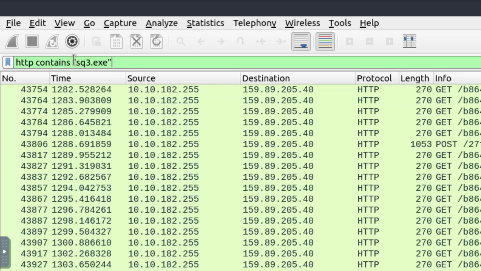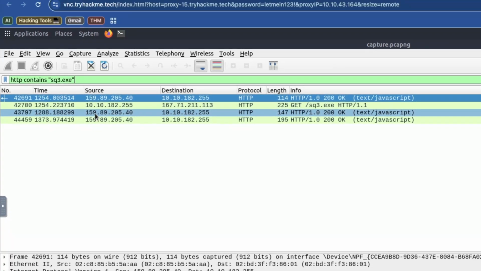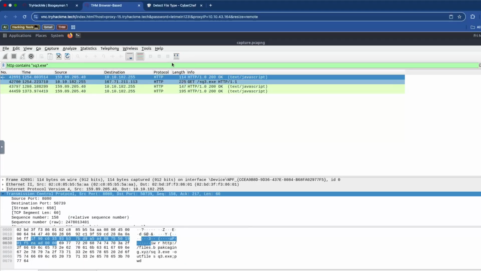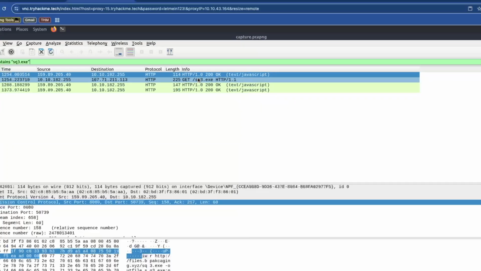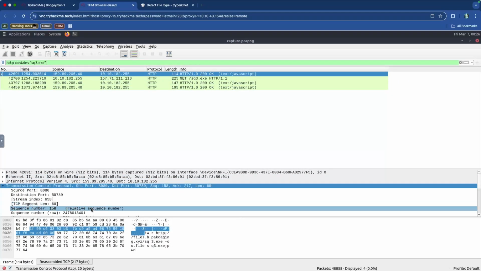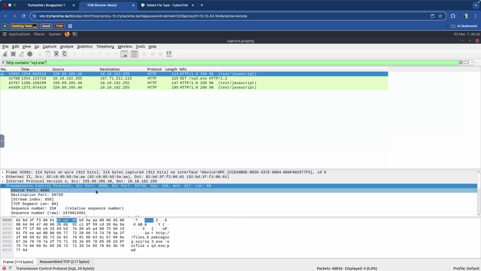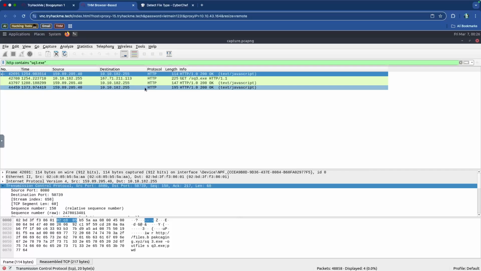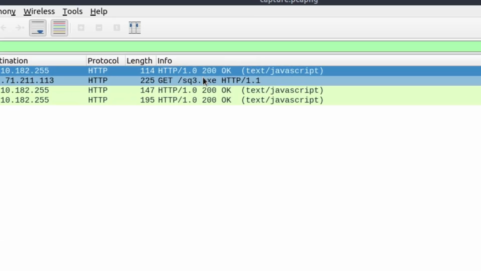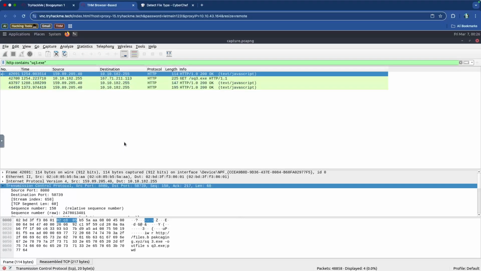SQ3.exe. Let's see if that exists at all. And it does. So we have get SQ3.exe, which is something that I believe they used to download the file that we were looking for. And then we're trying to find something that has to do with the data transfer. There's literally only 4 packets.